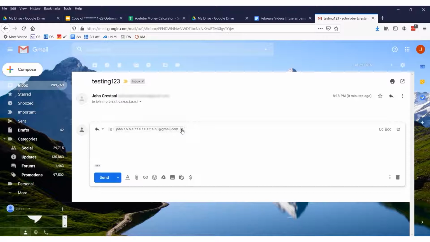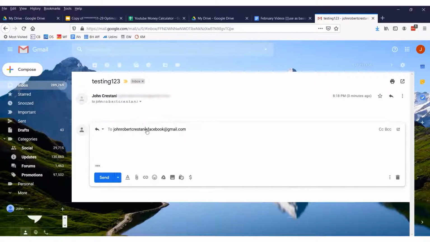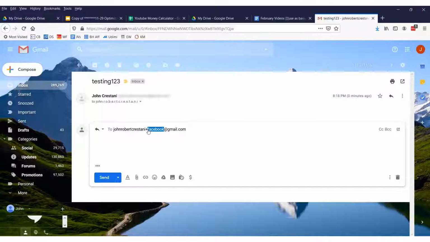So I will reply to John, Robert, Chris, Donnie, plus, and let's say I have an account with Facebook, right? Plus Facebook@gmail.com. Now, another neat thing is that Google actually ignores the plus and anything after the plus in your email address. Particularly, I'll show you in a second, when I automatically need to forward an email. So let's say my Facebook is managed by my community manager, because many people write in support requests to me that I actually want to go to my community manager or my support person.